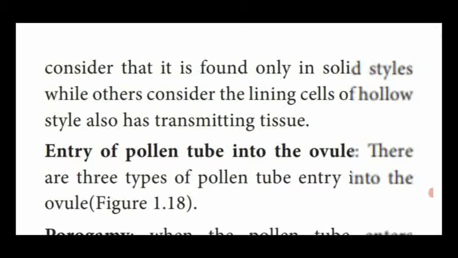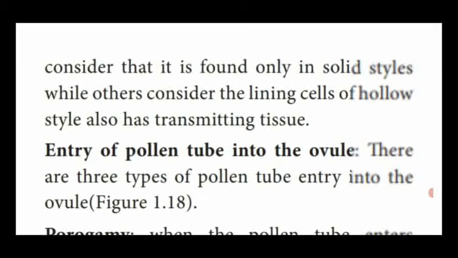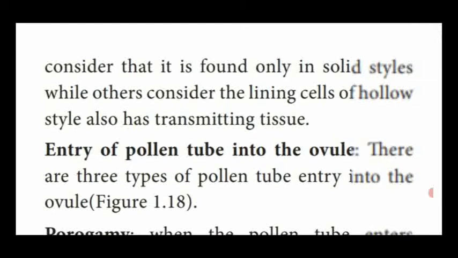Some authors say that transmitting tissue is present only in the monocot plant type of style, that is solid style, but others consider it a hollow style present only in the monocot plant. Solid style is present in the dicot plant. Most of the dicot plants have transmitting tissue, as given by some authors, but some authors say that hollow style also contains the transmitting tissue to transfer the pollen grains to the embryo sac region.